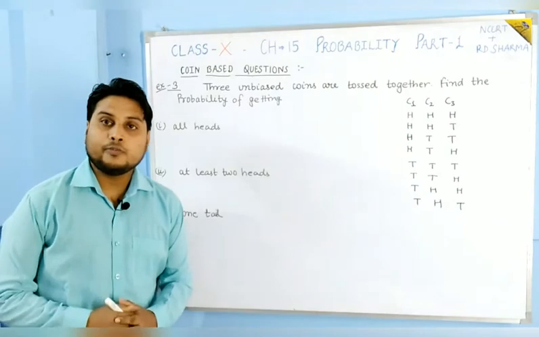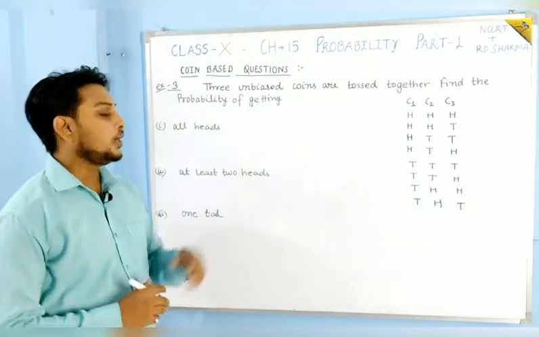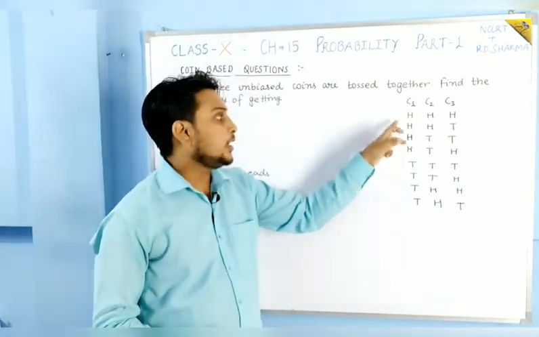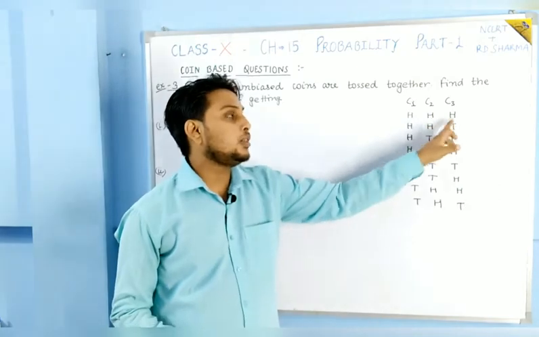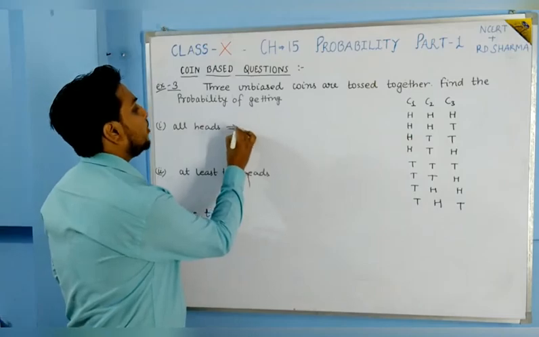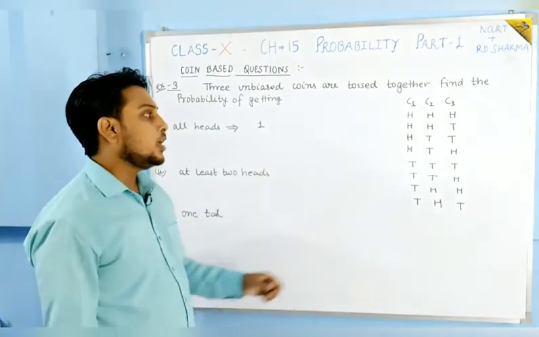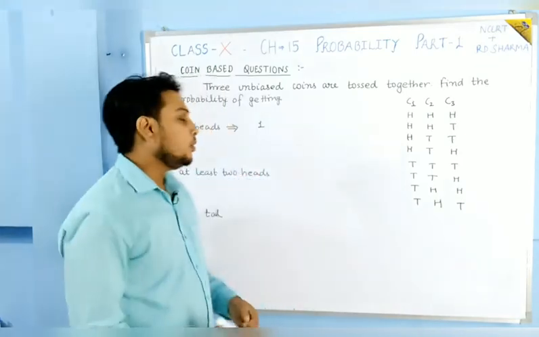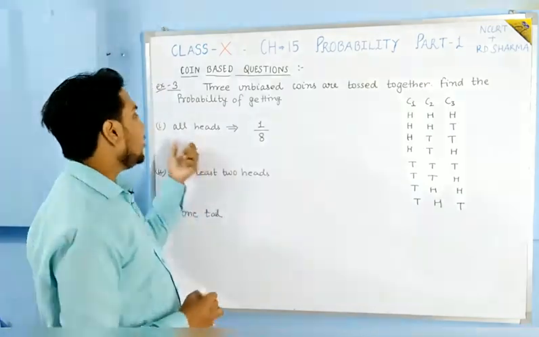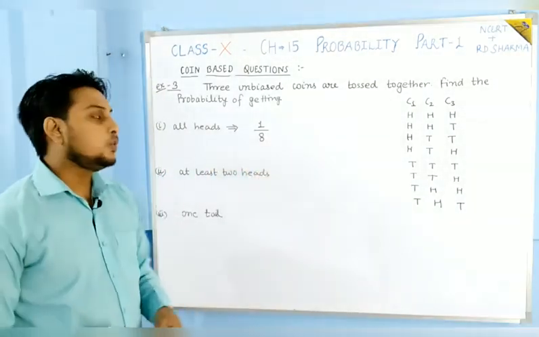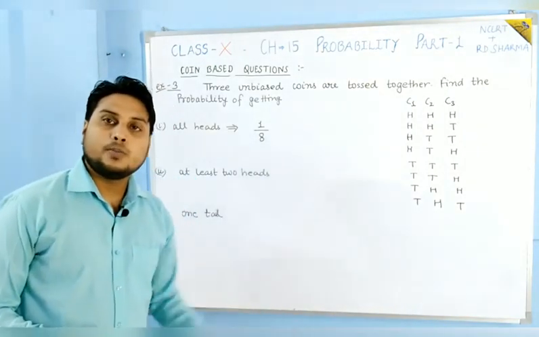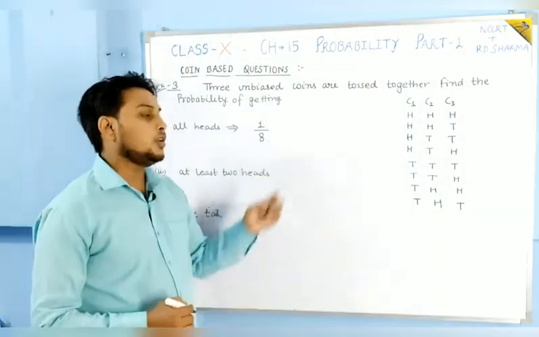If we want to calculate the probability of getting all heads, here in these cases you can see that there is only one case in which all the coins are having heads on the surface. So the number of favorable outcomes is 1 and the number of total outcomes is 8. We know the formula that probability of any event is equal to the number of favorable outcomes upon total number of outcomes. So it is 1 upon 8.